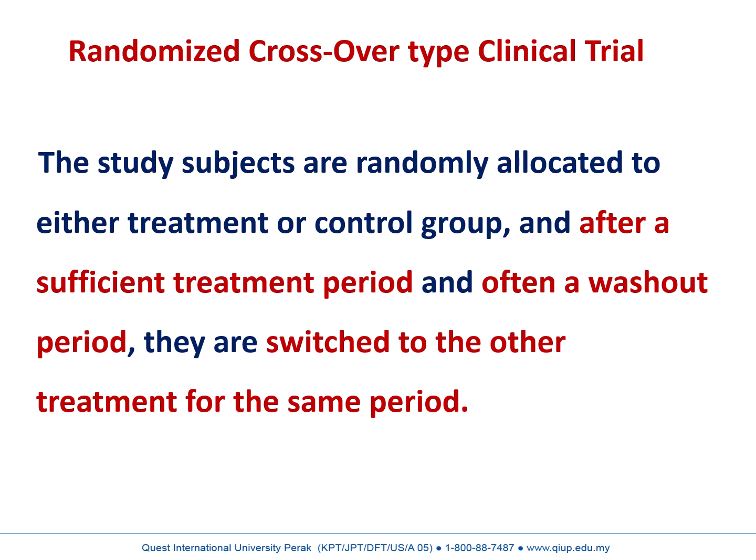To avoid that, there is another study design, the crossover type clinical trial. The study subjects are randomly allocated to either treatment group or control group. After a sufficient treatment period and a washout period, they are switched to the other treatment for the same period of time. Now we can see the framework.